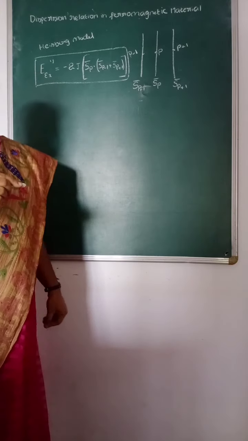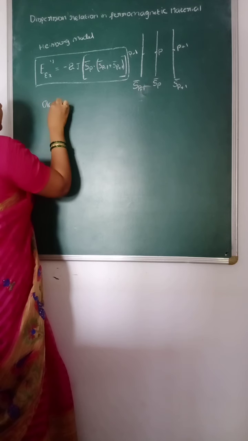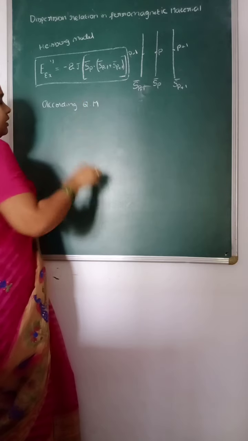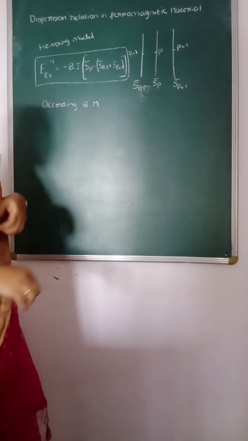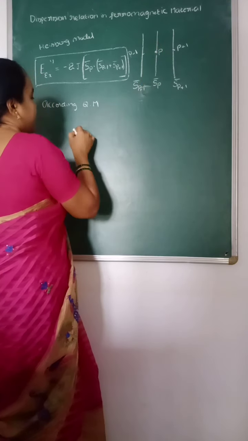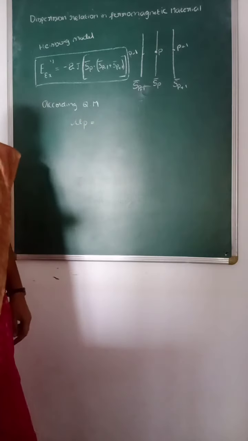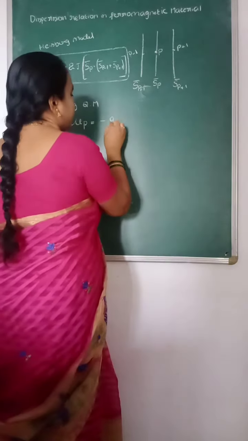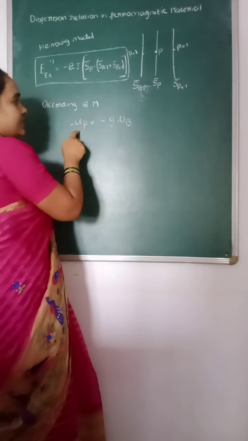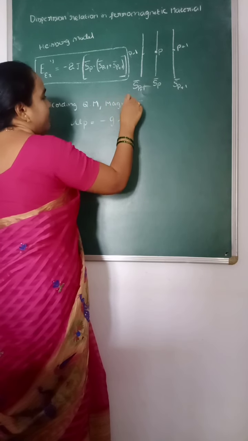And here we know that according to quantum mechanics, the magnetic dipole moment of any electron, and here we have considered the electron at position p, is minus g mu B times the spin of that electron. So here we are considering the magnetic dipole moment of the electron at point p.